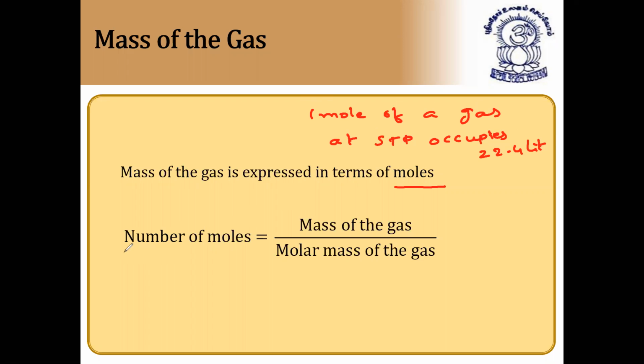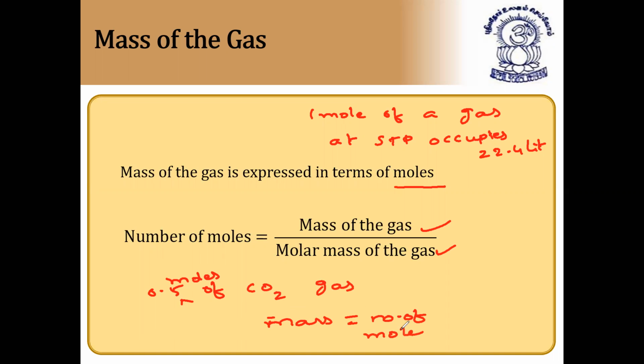So number of moles of a gas is equal to mass of the gas by molar mass of the gas. For example, 0.5 moles of carbon dioxide gas. How to find the mass of the gas? Mass of carbon dioxide is equal to number of moles into molar mass.